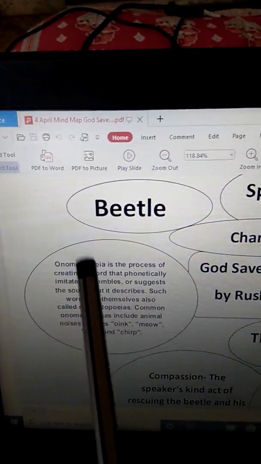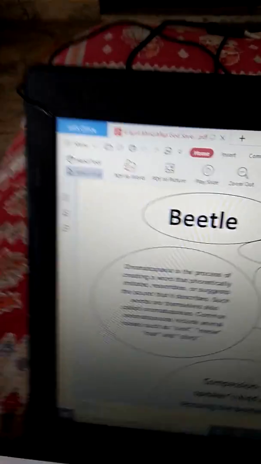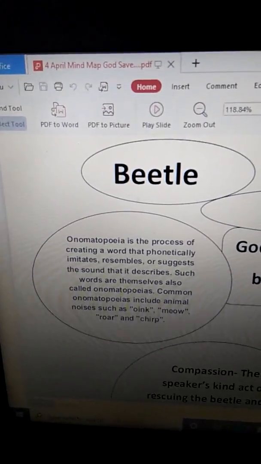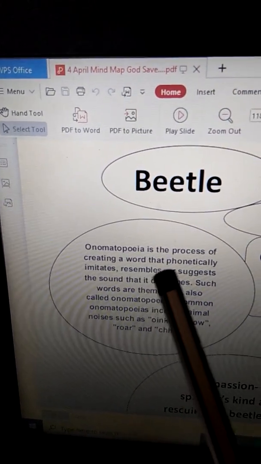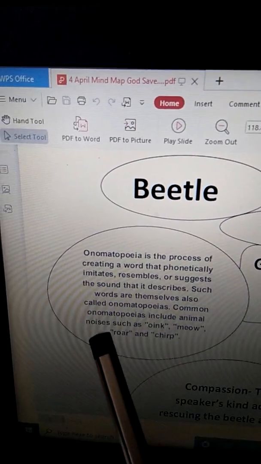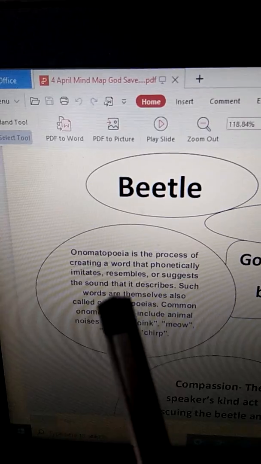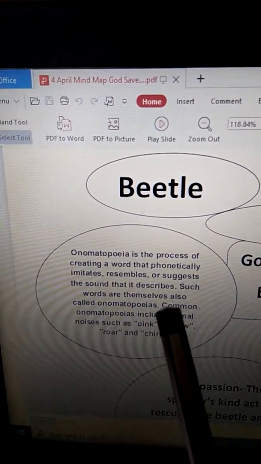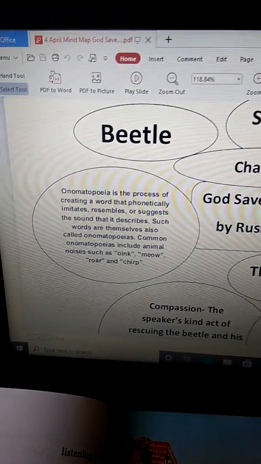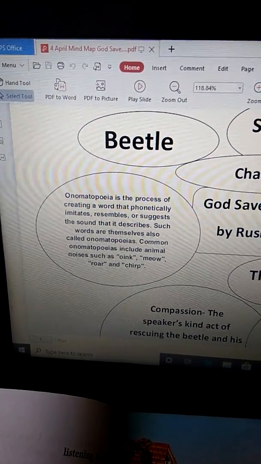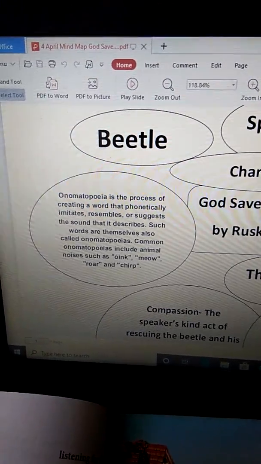It is onomatopoeia. I also explained what an onomatopoeia is. Onomatopoeia is the process of creating a word that phonetically imitates, resembles, or suggests the sound that it describes. So, onomatopoeia is basically the imitation of the sound that it is describing. Clear?